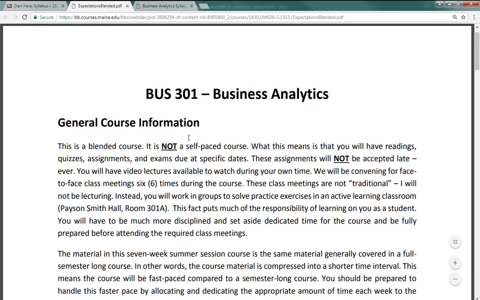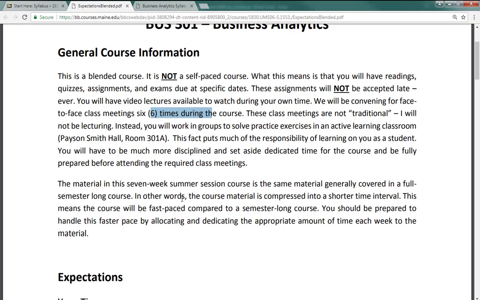There's also this expectations document that you should read very, very carefully, because this is what I'm expecting of you. We'll be meeting 6 times during the course. I'm not going to be lecturing. I might give mini micro lectures, and then we're going to get in an active learning classroom, have a learning assistant, an undergrad who's taken this course before and done very well, walk around and help groups out. We're covering the same exact material as we do in a 14-week session, so it's just going to be faster.